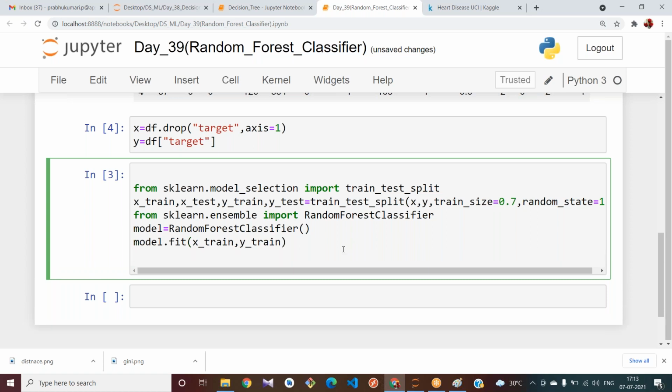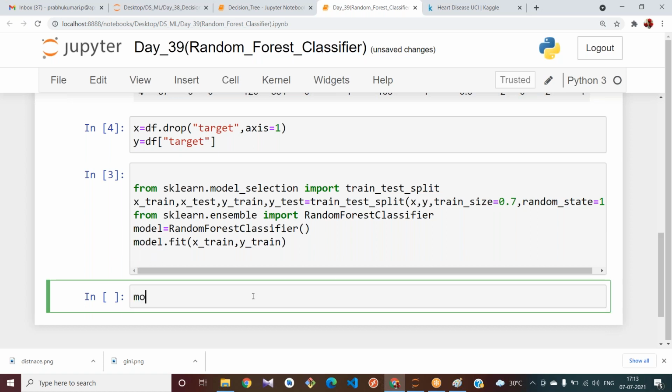Next, what is the next part? We should predict our data. Model dot predict of x underscore test. Let me store it in y underscore predict.